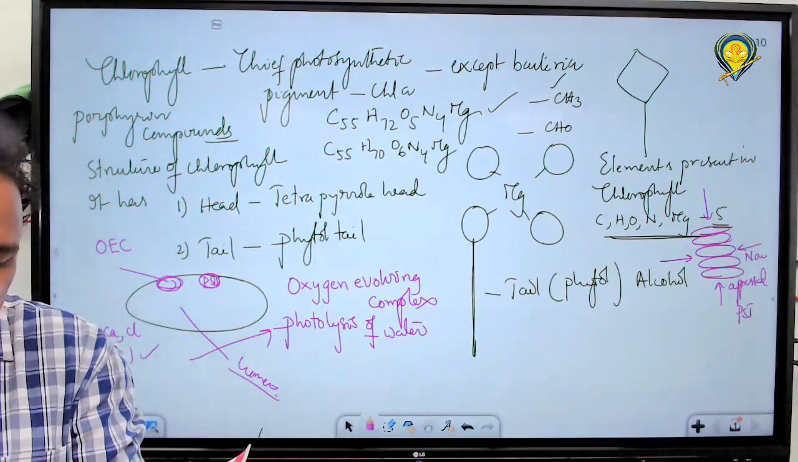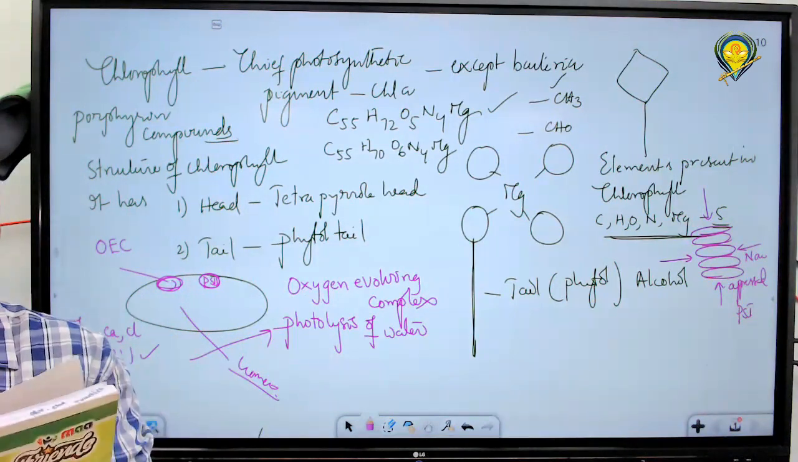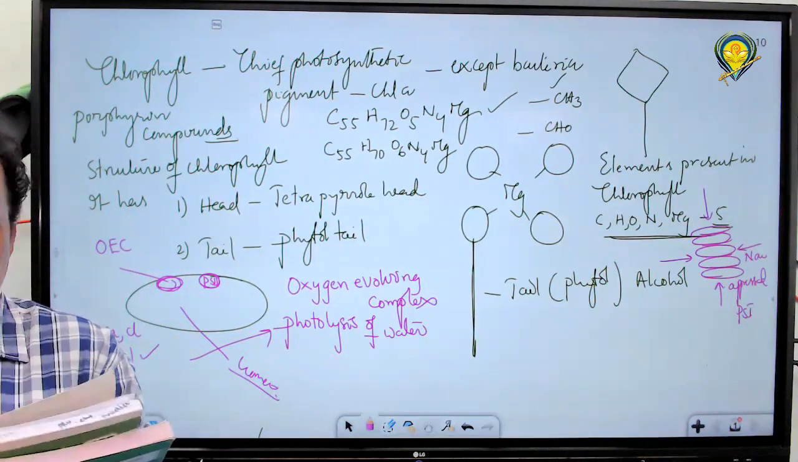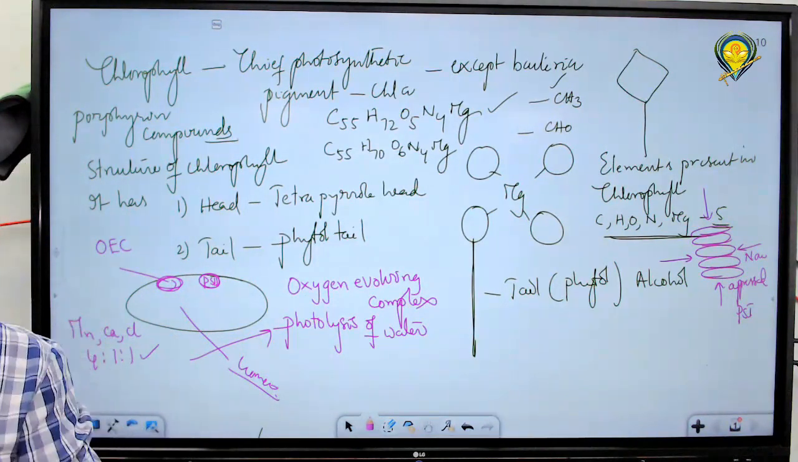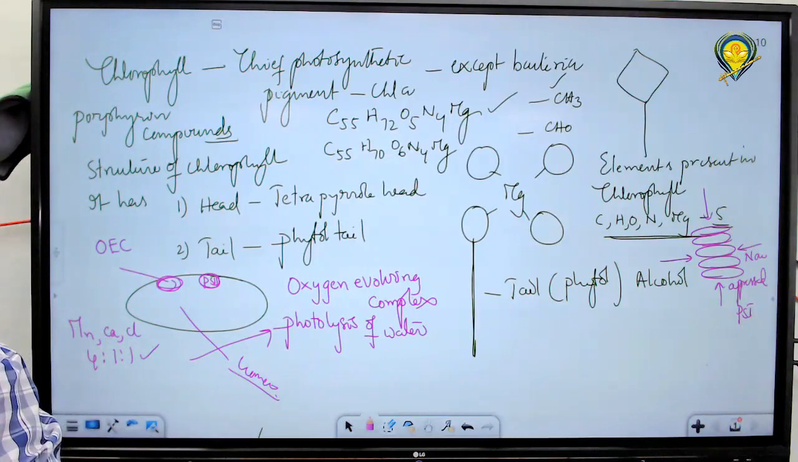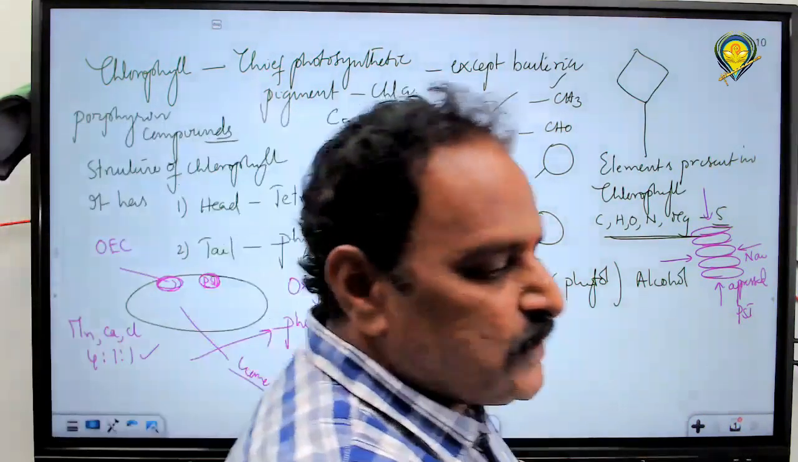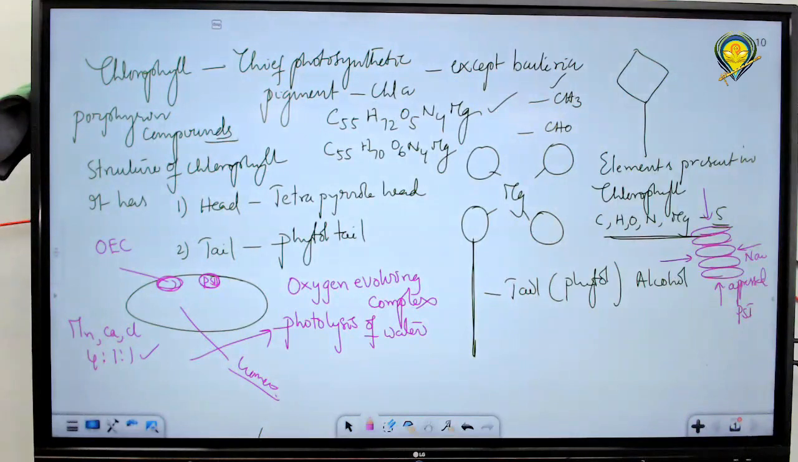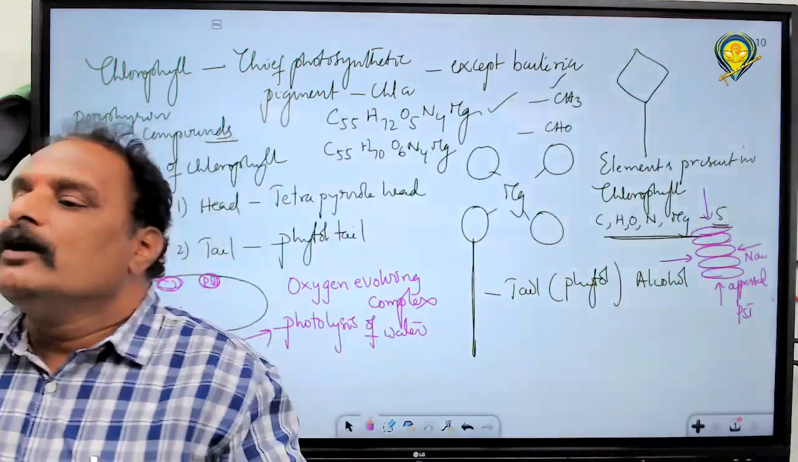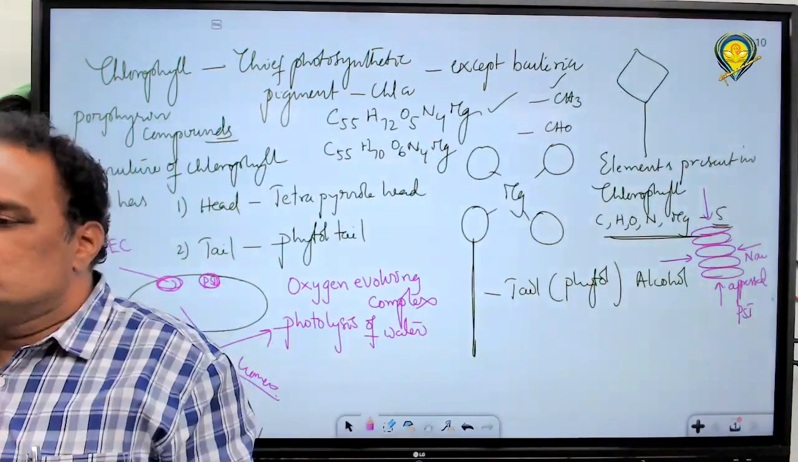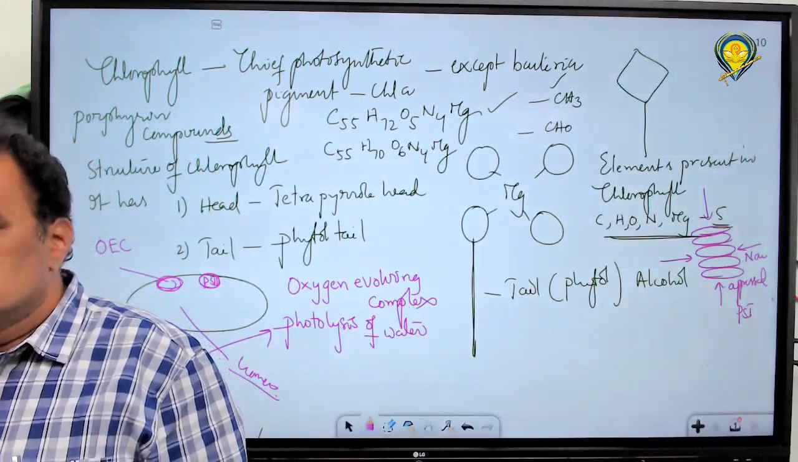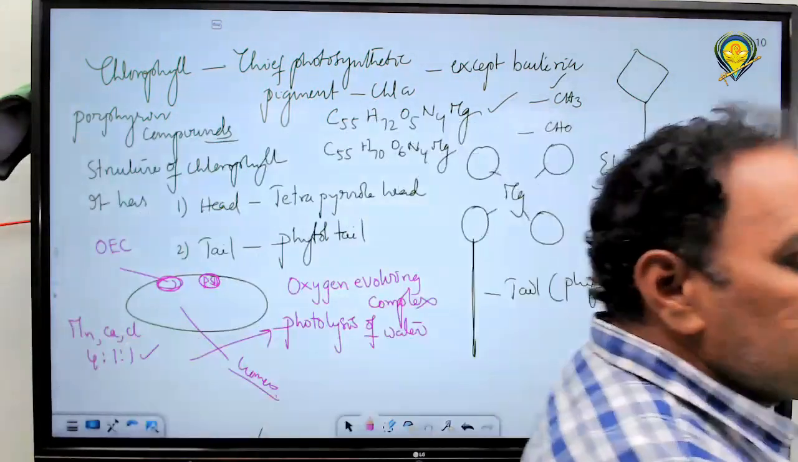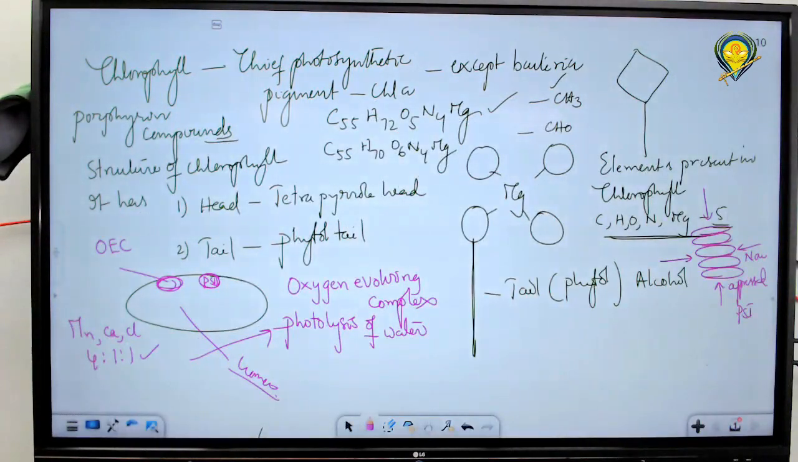And the side which is not exposed here, this is not exposed to the stroma. That is called an appressed region. Appressed region is the region that is not exposed to the stroma. That is the region where you could see the PS2. PS2 is present in the appressed region.